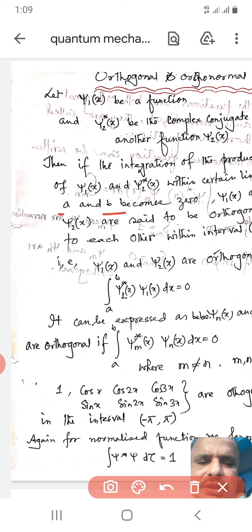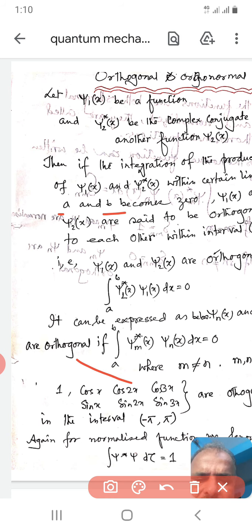Dear students, psi 1(x) and psi 2(x) will be orthogonal if the integration of psi 2 star(x) psi 1(x) dx within limits a to b equals 0. Here psi 1(x) is one function and psi 2(x) is another function. They are not the same function. It is to be remembered.